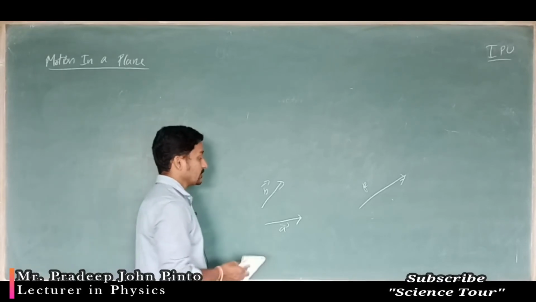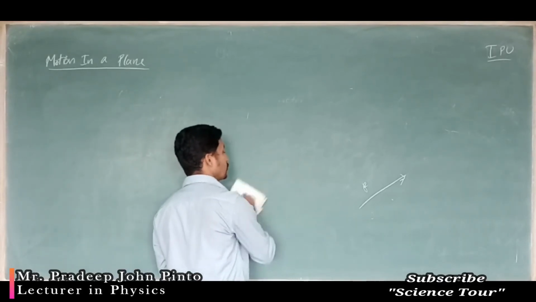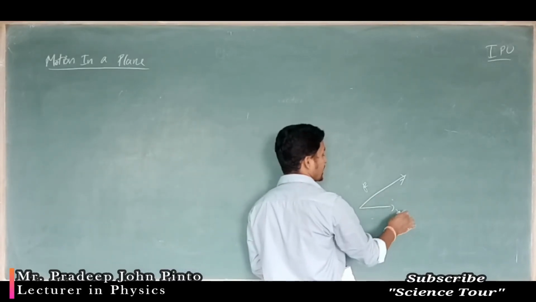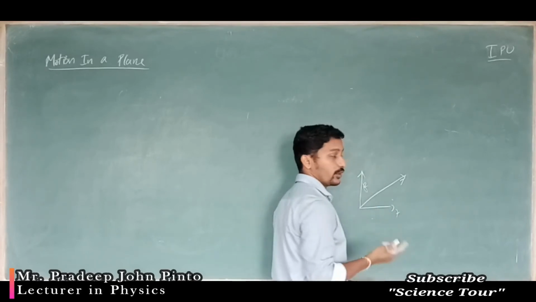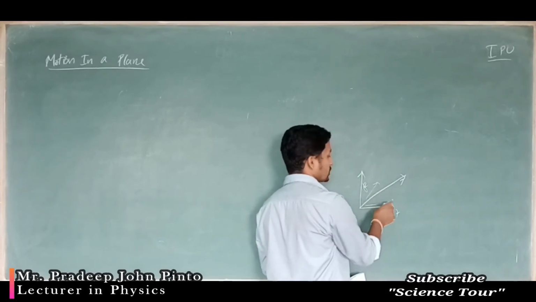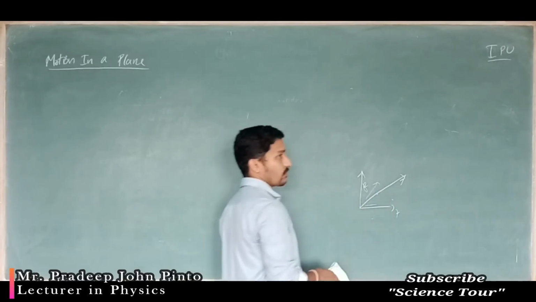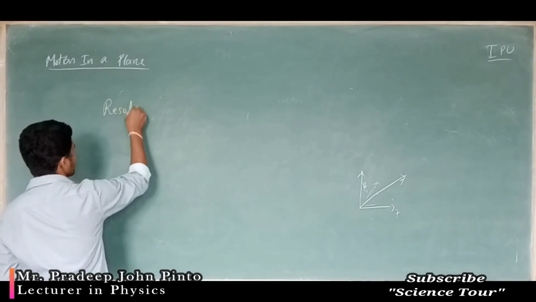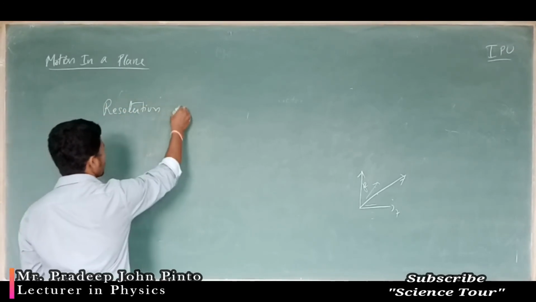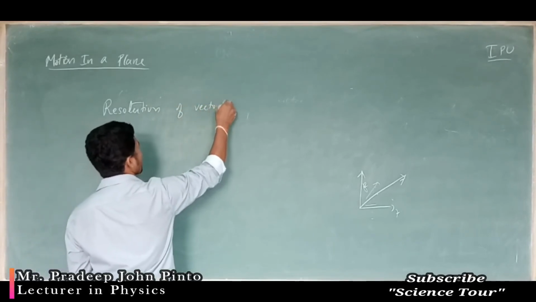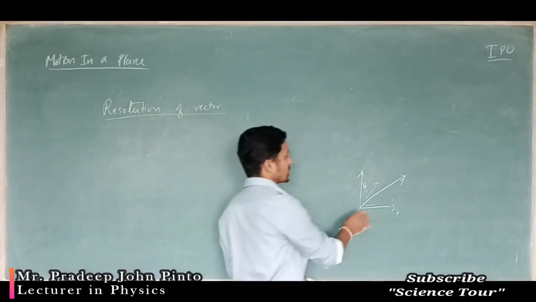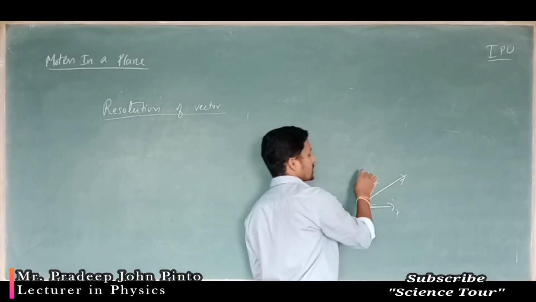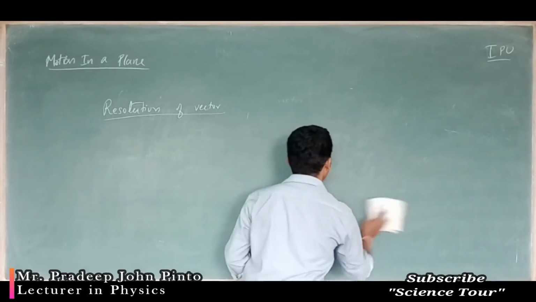Okay. But what we will do is resolve this into an x direction and a y direction component. We don't know actually what the actual force is, but we can divide it into x direction and y direction. That is called resolution of a vector. We didn't know the initial direction, but we will divide it: what is the effect on the x axis and what is the effect on the y axis? How can we write it down?